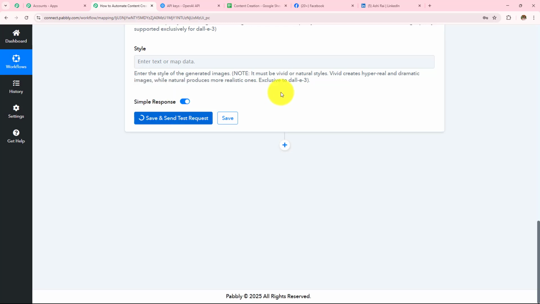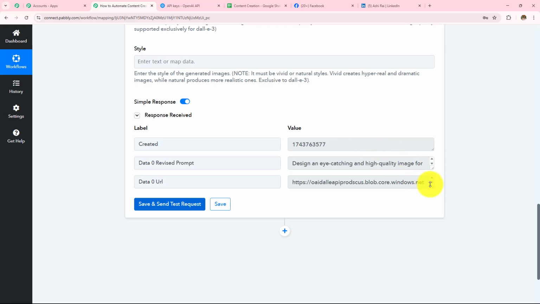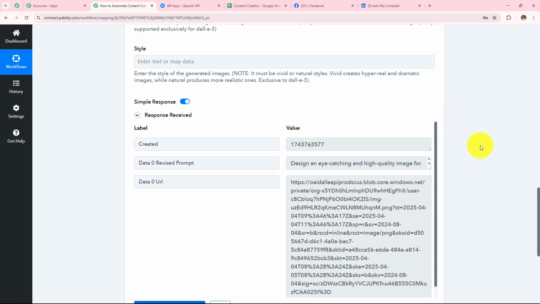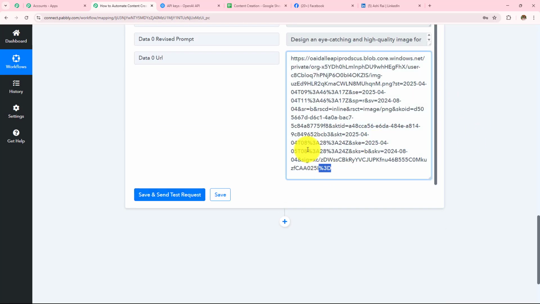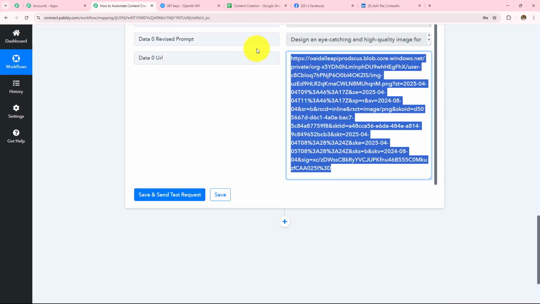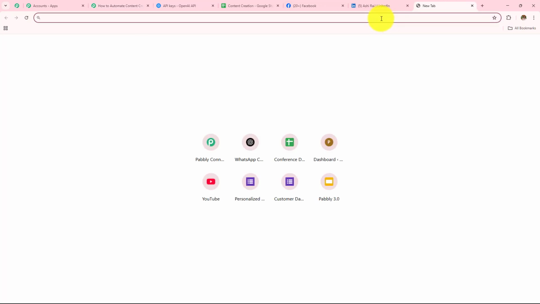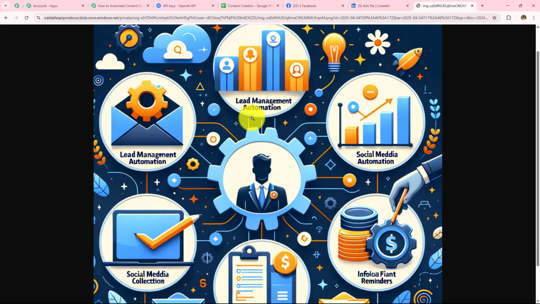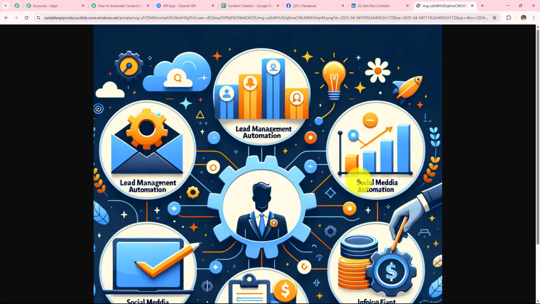Now I'm going to click on this save and send test request. Let's wait for the response. So here I have received the response. Now you can see that I have received the image URL. So I'm going to copy this entire response and open that in a new tab. Let's see what image we have generated. This is a very beautiful image we have generated with the help of AI agent OpenAI. Here we have lead management automation, social media automation, and the image has vibrant colors and aesthetics.